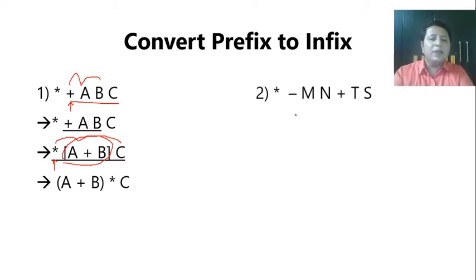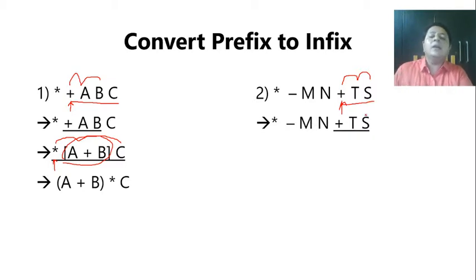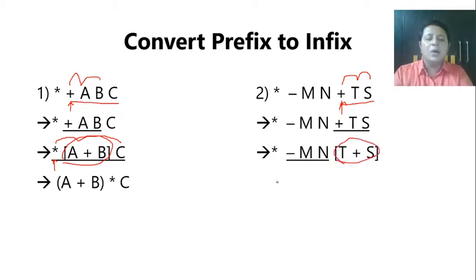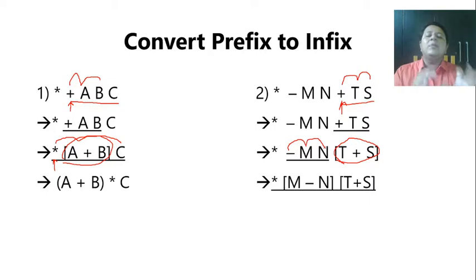Don't forget, we have to start from the end. So the first thing we'll encounter is plus, which is going to work on T and S. So plus T S, underline that, will now get converted to T plus S. Currently we're only putting it in square brackets, which is just circling it together as an operand. Next, underlined, minus obviously is going to work on M and N. We haven't got any abnormality. So M minus N is what we'll say, and we'll keep it in our square bracket. So currently we have two circles available.